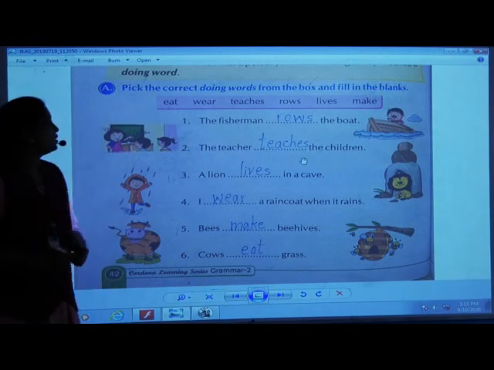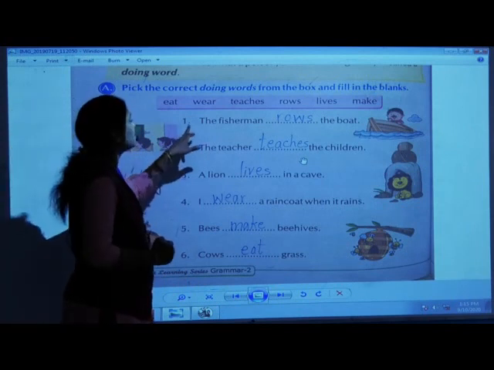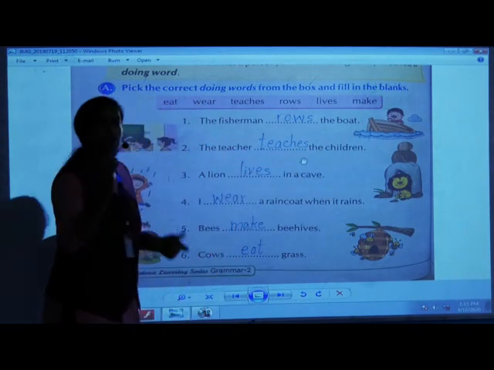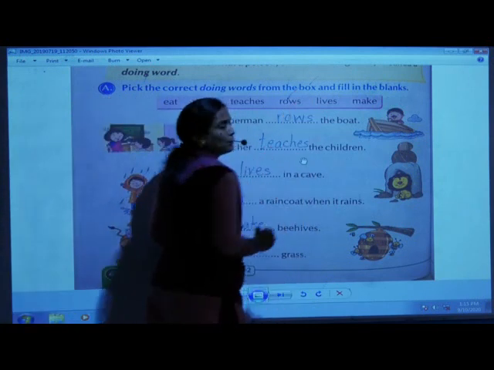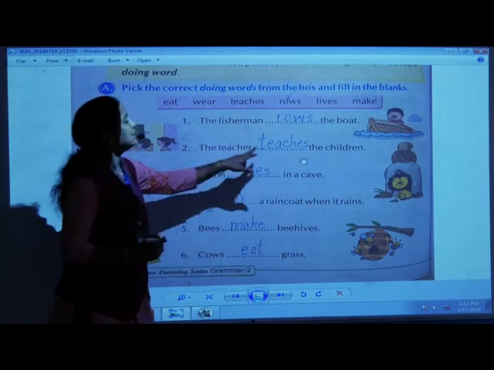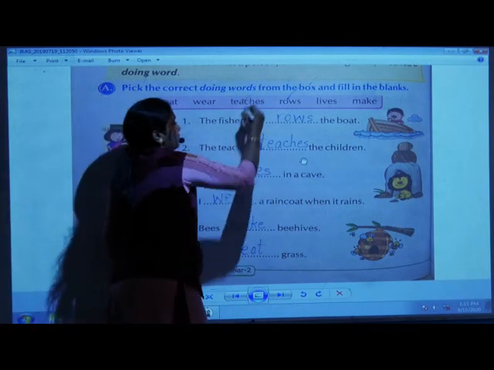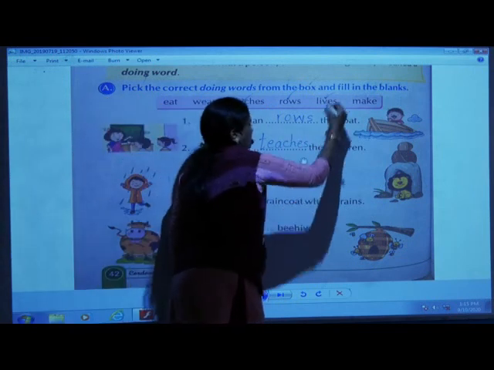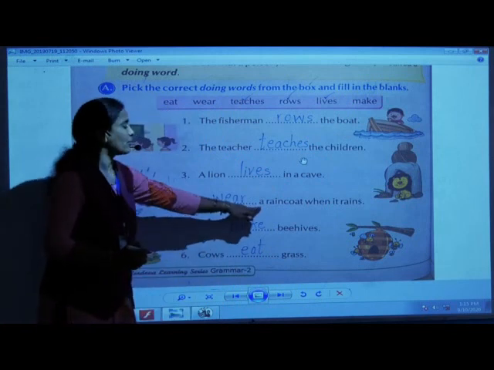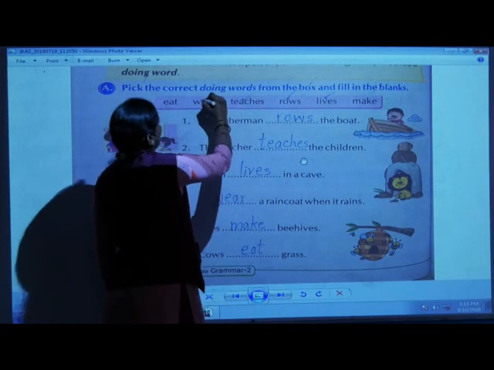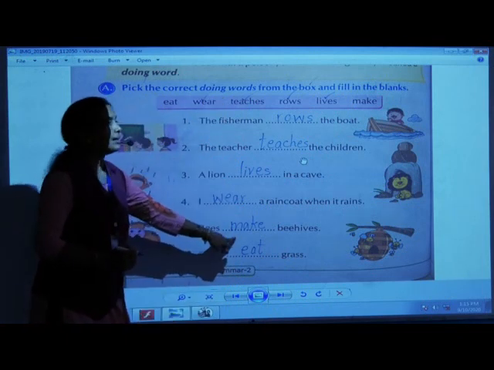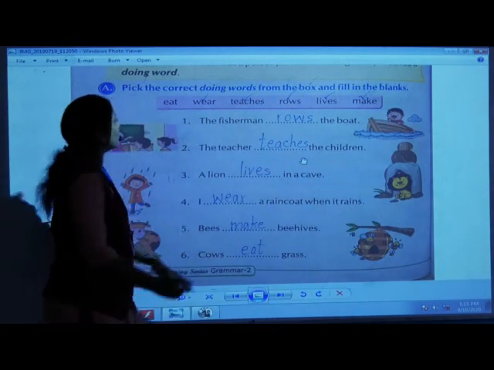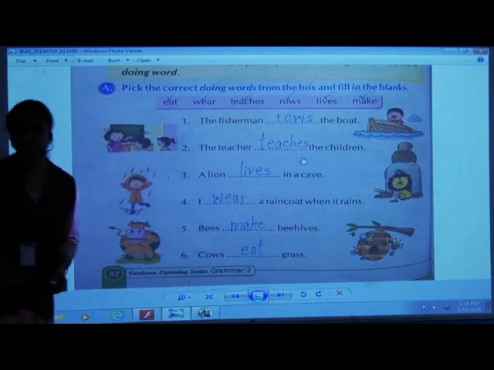grass. Am I right? So one more time I'll revise all these sentences. The first one, the fisherman rows the boat. If you are confused, you can tick the words which have come. Now, the teacher teaches the children. A lion lives in a cave. I wear a raincoat when it rains. Bees make beehives. Cows eat grass. Okay, children?